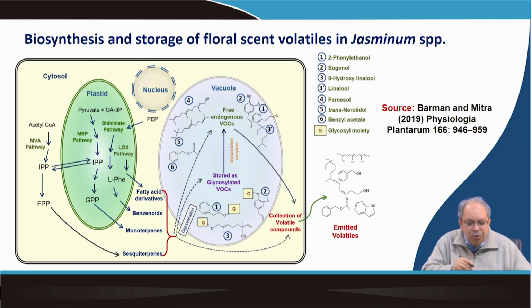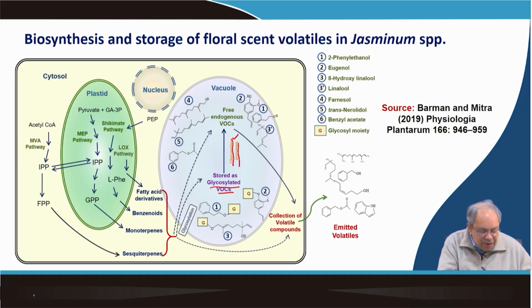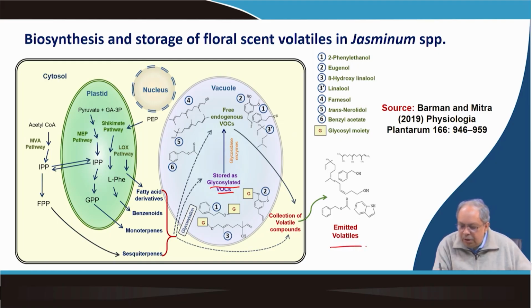What is shown here is that multiple cellular organelles play an important role in the synthesis and storage of the volatiles. Sometimes they are stored as glycosylated volatiles, that means joined with a glucose molecule, and when required there will be deglycosylation by the glycosidase enzymes, and as a result the volatiles will be emitted and subsequently released. Okay, so this is general.